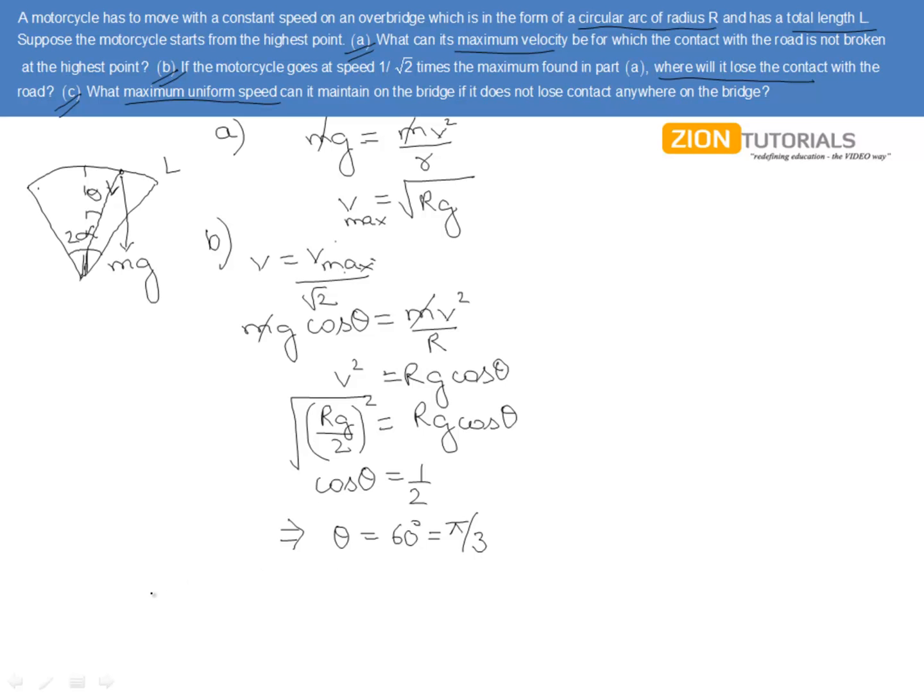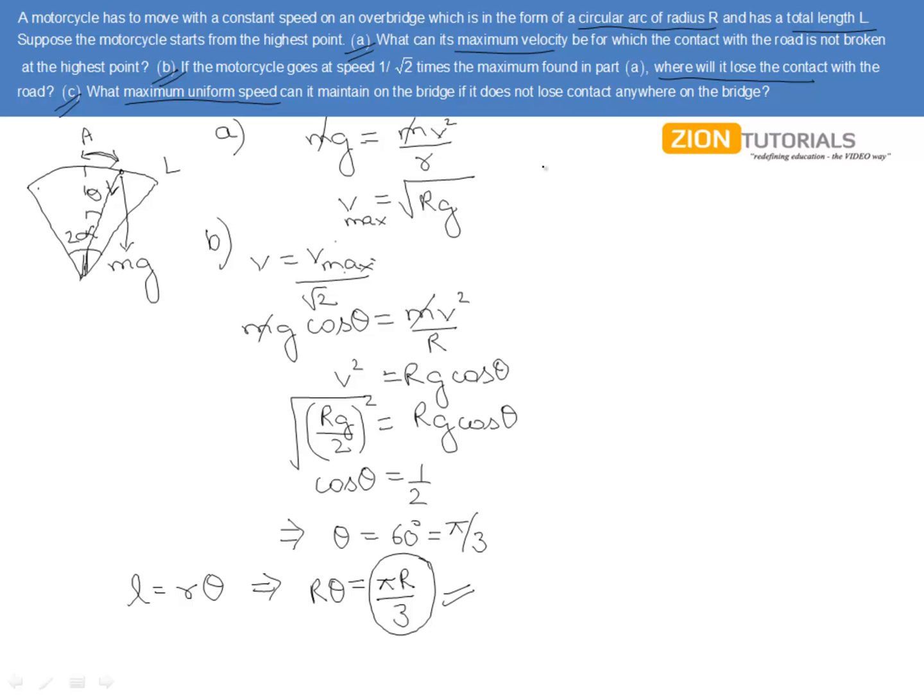Now friends, we all know the relation that the length of the arc is equal to radius into theta in radians, giving us r theta equals to pi r by 3. So this is actually the length of the arc that we got of this much. So we can say that it will lose contact at a distance of pi r by 3 from the highest point, that is the point A.